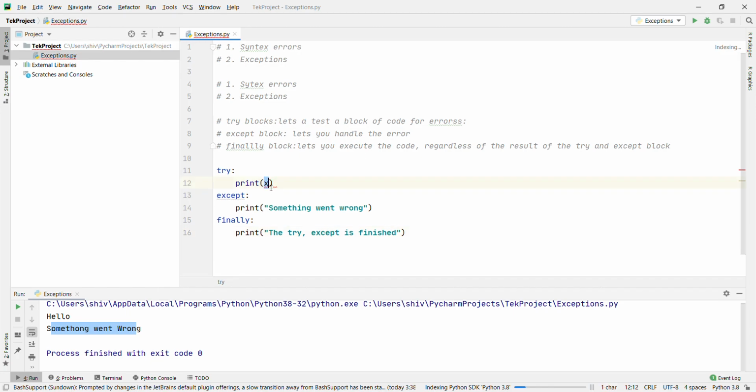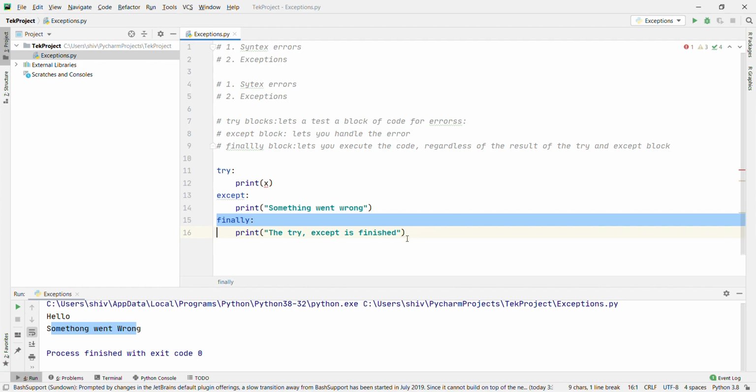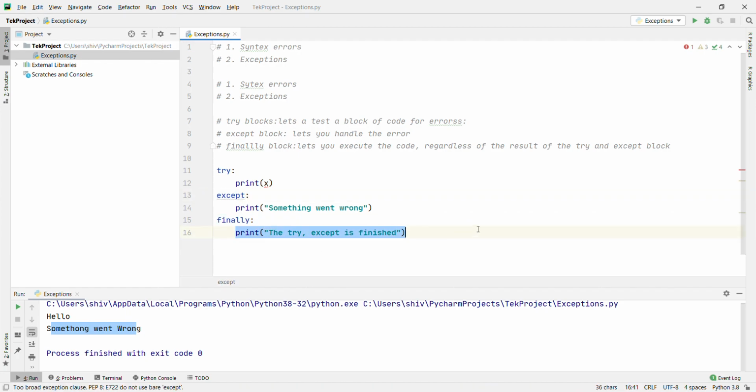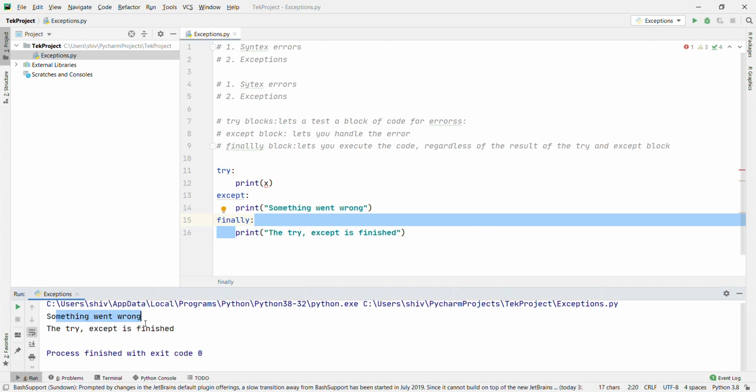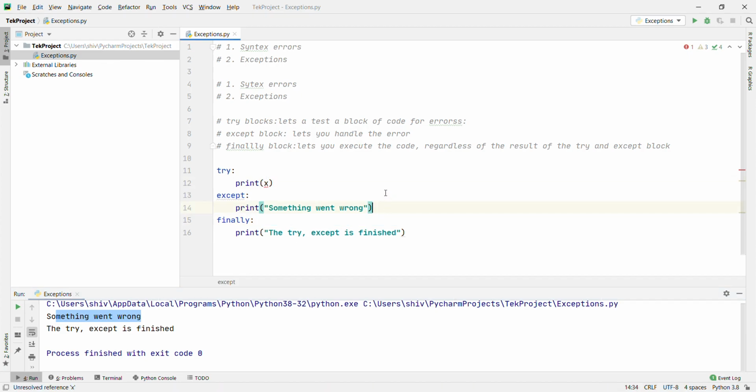X is not defined, right? That is name error, right? Then it will come to here, right? What will it print? It will print something went wrong, and then finally it will come to here, right? Then it will print that try except is finished, right? In any condition that finally will execute. Okay, let's run and see, right? Something went wrong, right? Because the exception comes here because of name error. Okay, and finally will always execute.